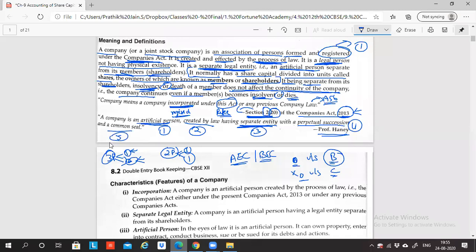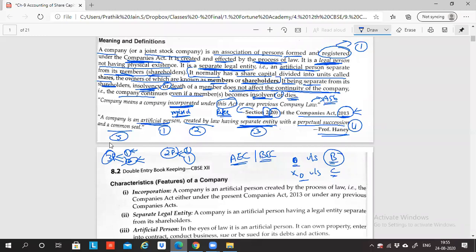What do you mean by common seal? Can somebody tell me? In anybody's school, has volume 2 started? Anybody started with volume 2? No, sir. For everybody, is this the first experience of the company? No, sir. In our school, they started, sir. They are yet to complete this chapter, sir. Oh, they started. So can you tell me what is the meaning of common seal, Manish?